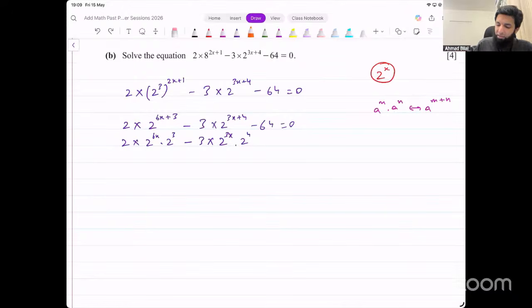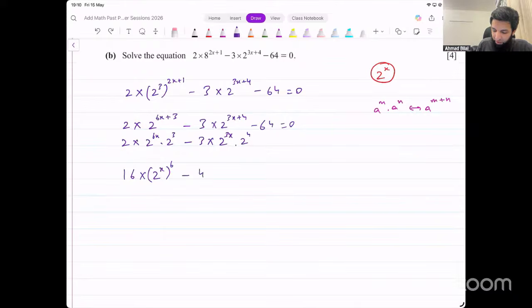Now, how do we isolate 2 power x? 2 into 2 cube, we could simplify that and that becomes 16, right? This 2 raised to power 6x, I could write as 2 raised to power x whole raised to power 6. And then minus 3 into 2 raised to power 4. 2 raised to power 4 is 16. 16 times 3, that is 48. 16, 32, 48.